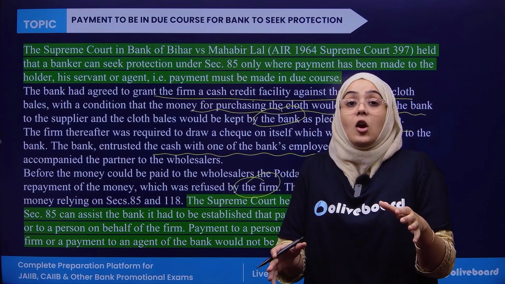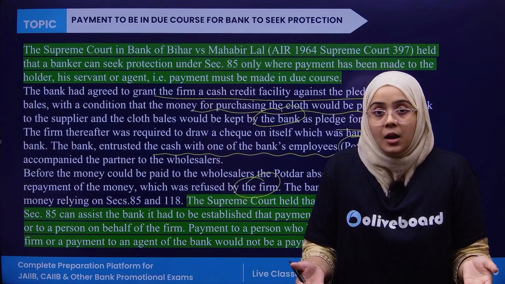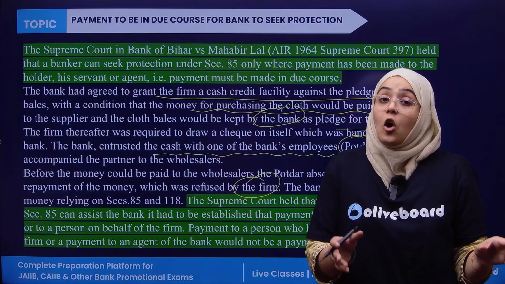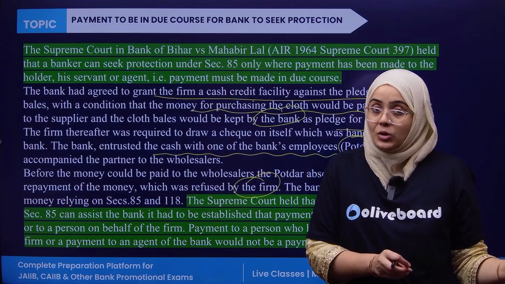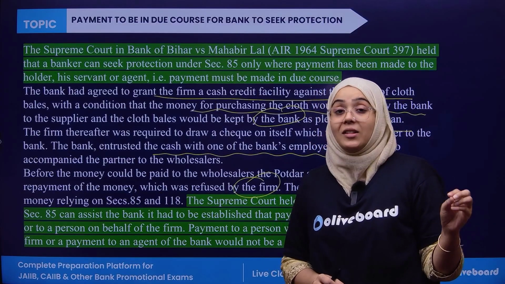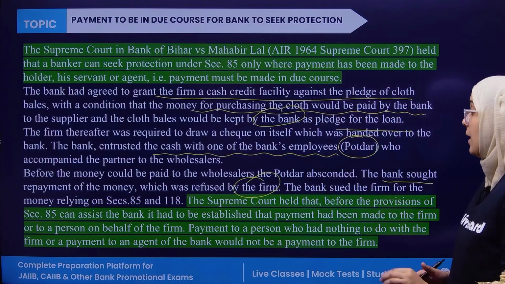It is not the responsibility of the bank here, because the bank gave the payment in due course, in full confidence that he would go to the wholesaler and submit it, because he is the representative of the company.